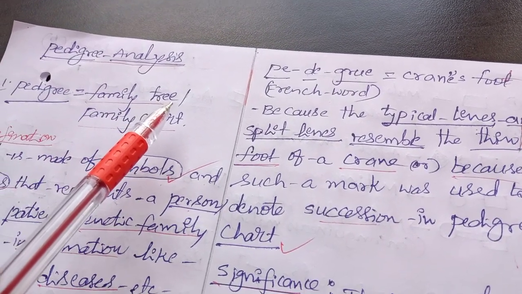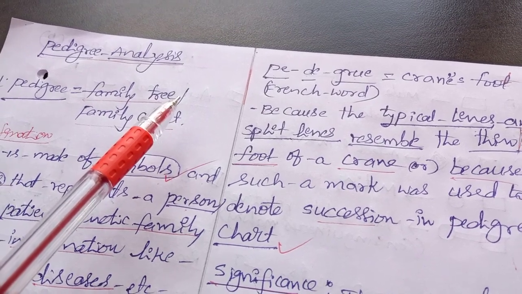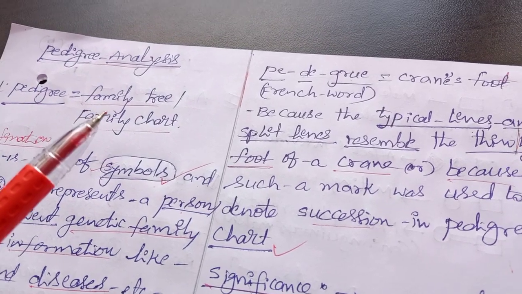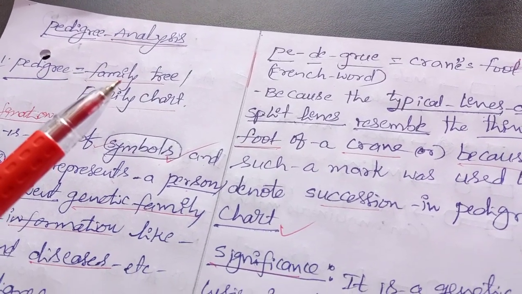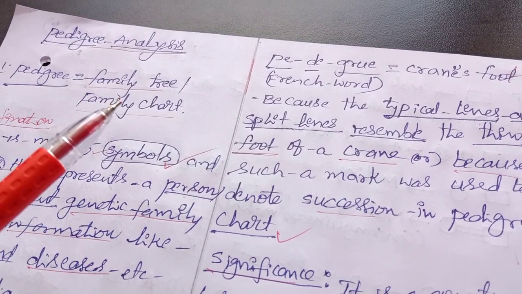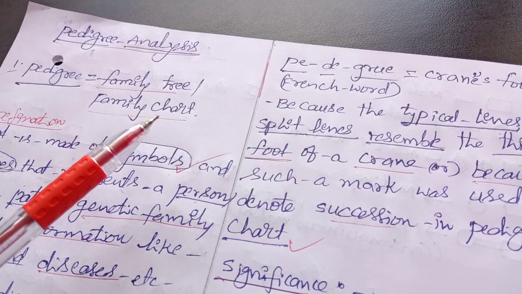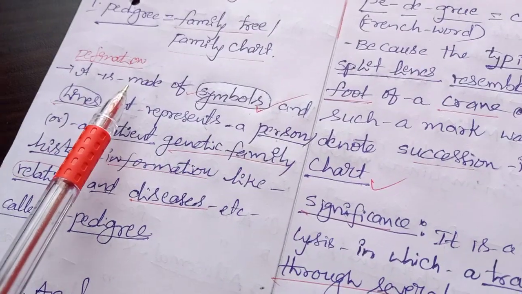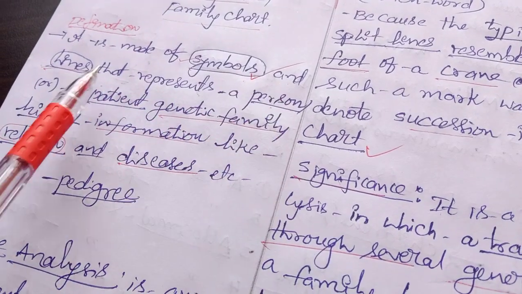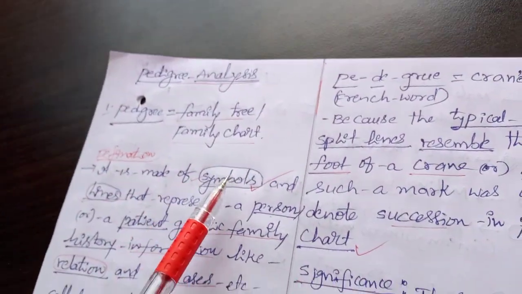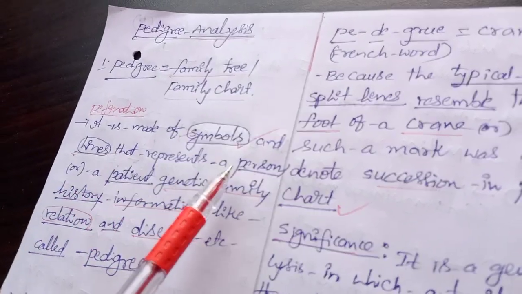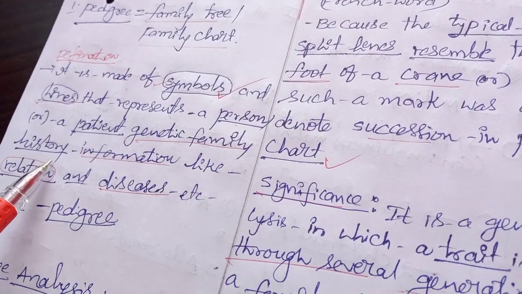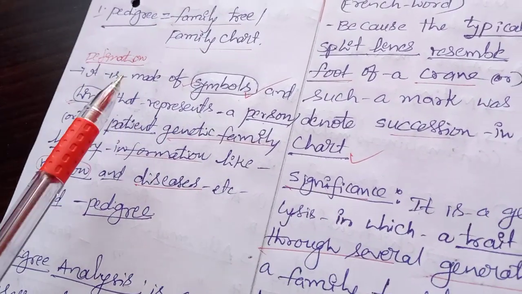Symbols or lines are used to trace the gene through several generations. That is helpful for the prediction of any diseases in the future, so that's why pedigree analysis is used. Now the definition: pedigree is made up of symbols and lines that represent a person or patient's genetic family history information.